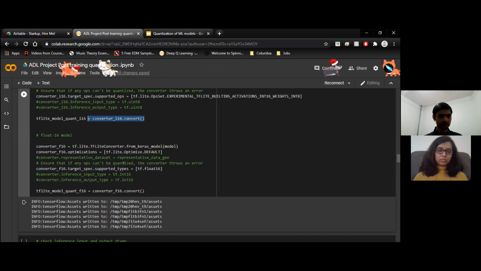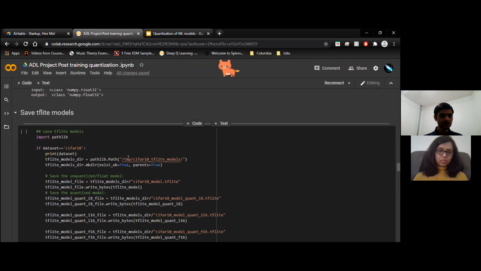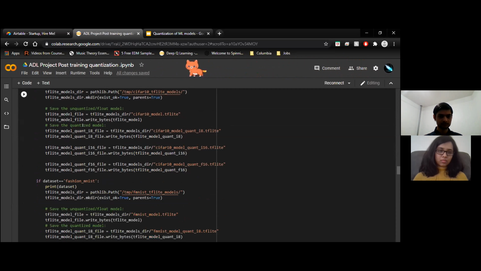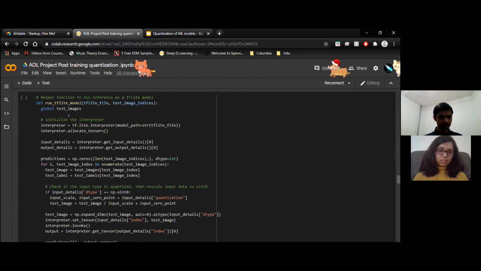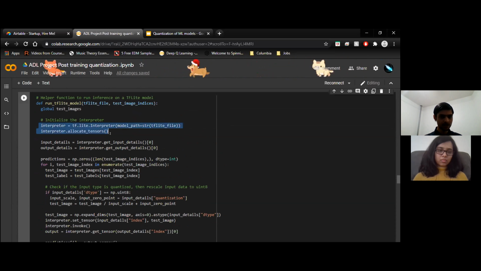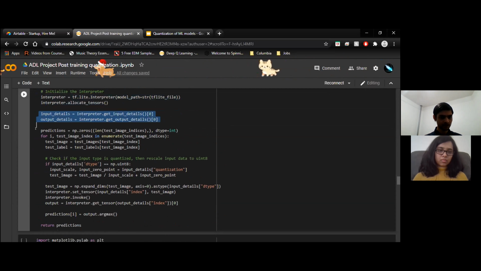A similar thing is done for the float16 model, and this code block is used to identify the input and output inference data types. Next, we save the models as bytes onto the disk, and then these are just helper functions for predicting. Basically, we start by initializing the interpreter here, get the input and output details, and then perform prediction on it one by one.